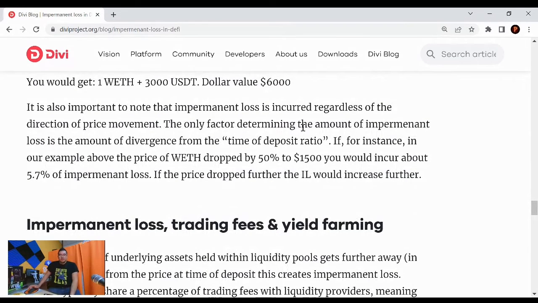It is also important to note that impermanent loss is incurred regardless of the direction of price movement. The only factor determining the amount of impermanent loss is the amount of divergence from the time of deposit ratio. If, for instance, in our example above, the price of wrapped Ethereum dropped by 50% to $1,500, you would incur a 5.7% impermanent loss. If the price dropped further, the IL would increase further.